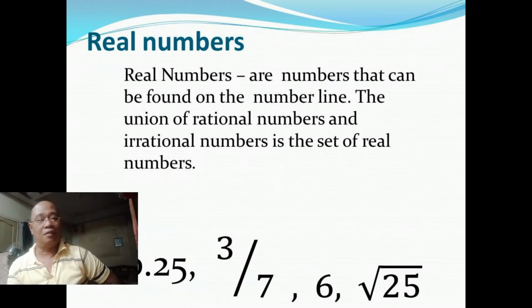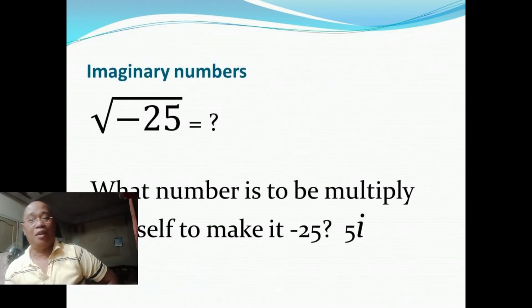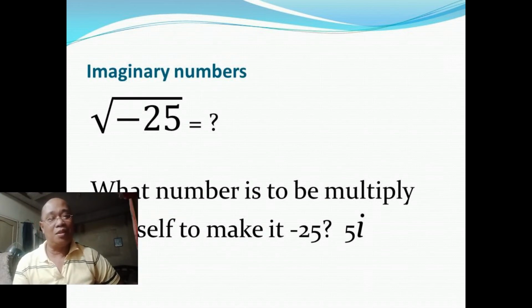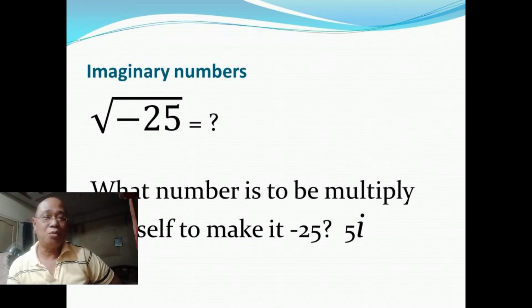Then, pag tinanong kayo halimbawa, mayroon bang square root ang negative numbers? Do we have an answer para sa square root of negative 25? Dito na-introduce yung imaginary numbers. Kung imagine mo ang number, i-multiply sa kanyang sarili, it will give us negative 1.